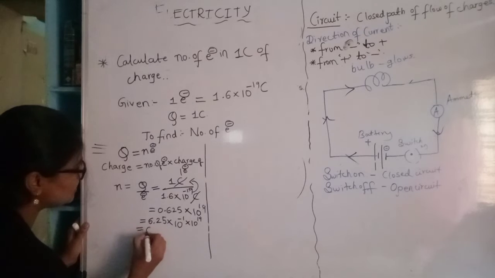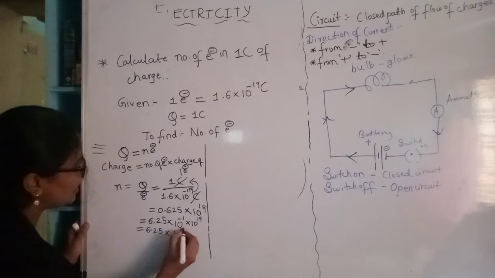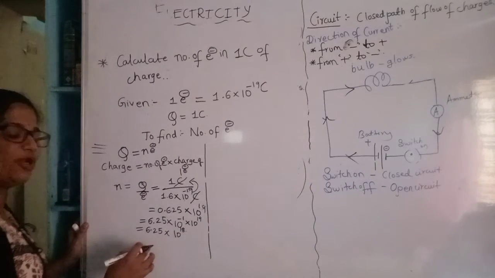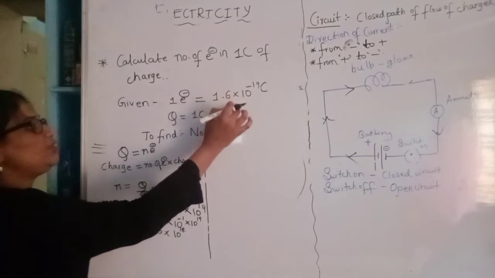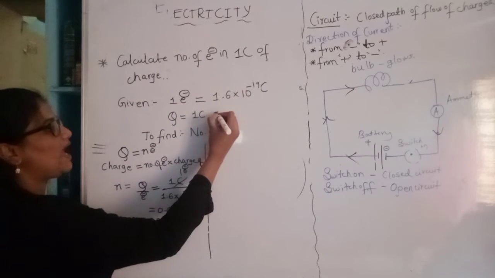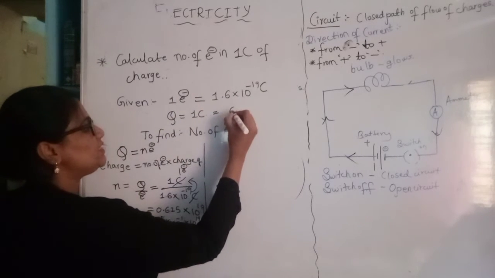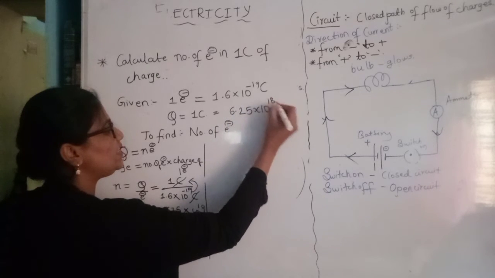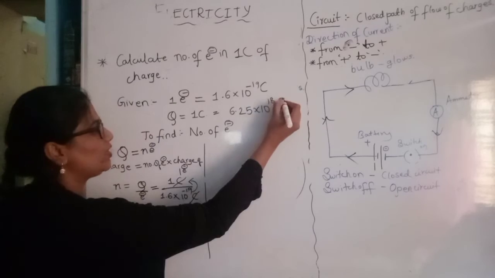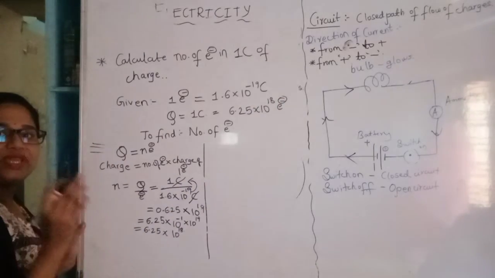So I will get the answer as 6.25 into 10 raised to 18. So I can say in 1 coulomb of charge we will be having 6.25 into 10 raised to 18 electrons.